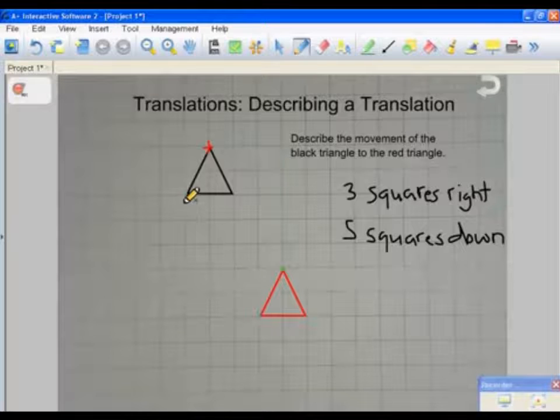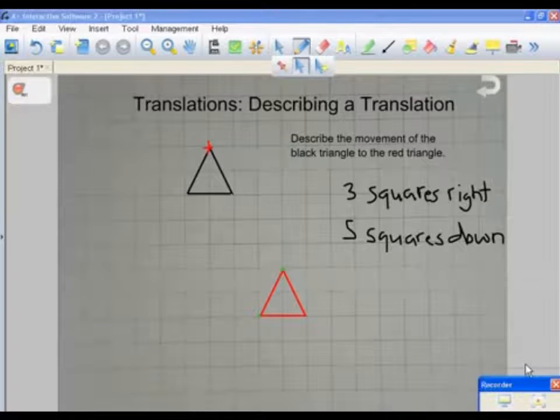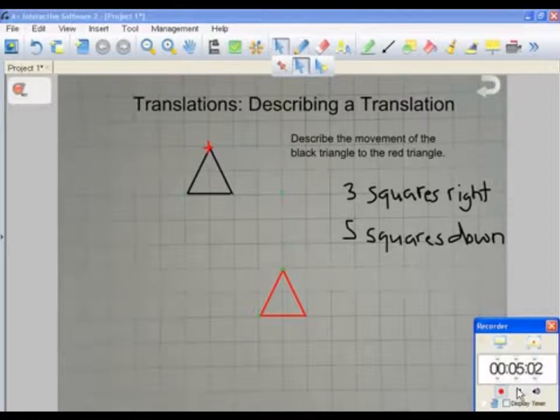So let's see if it's going to go 3 squares down, and 3 squares to the right and 5 squares down. 1, 2, 3. 1, 2, 3, 4, 5. So it's going to be the exact same position. So whatever point you pick, make sure that that corner ends up in the same position when you are translating your object.